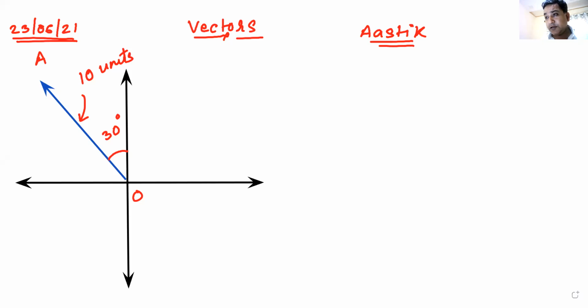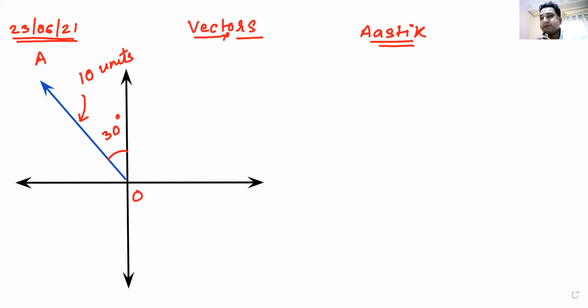Right now, can you remind me what we were doing in the last class? What was the last topic? Vectors. Kushita, what in vectors were we doing? We were doing vectors for the last two or three days. What was the last thing that we did in vectors?